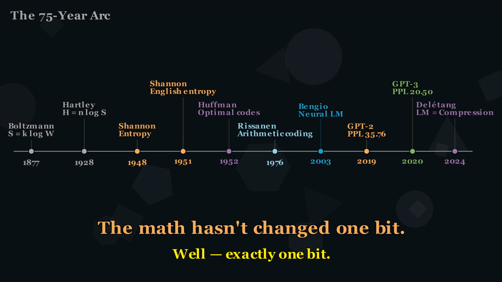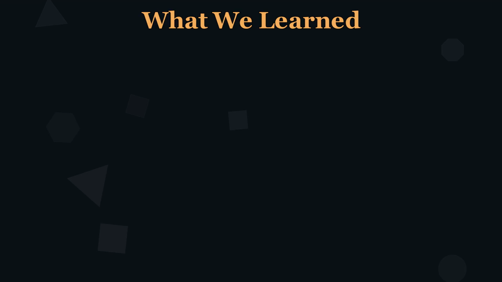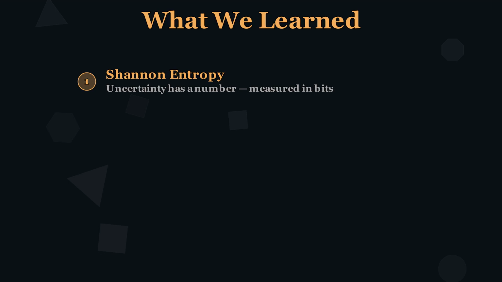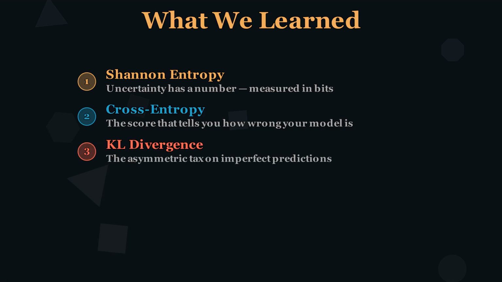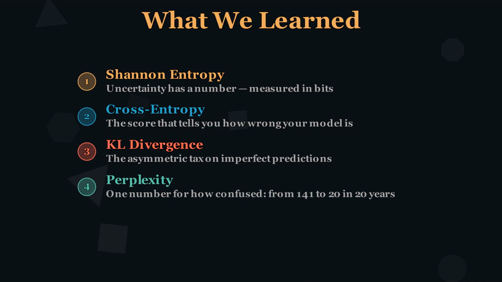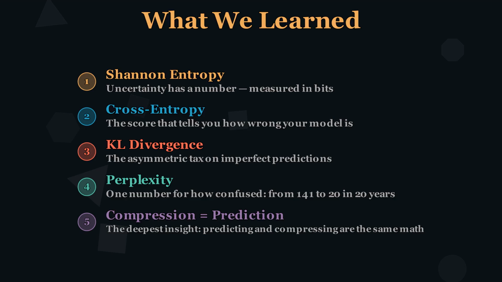Well, exactly one bit. Let us recap the 5 ideas from this episode. First, Shannon entropy. Uncertainty has a number, measured in bits. Second, cross-entropy, the score that tells you how wrong your model is. Third, KL divergence, the asymmetric tax on imperfect predictions. Fourth, perplexity, from 141 to 20 in 20 years. And fifth, the deepest insight, predicting and compressing are the same math.